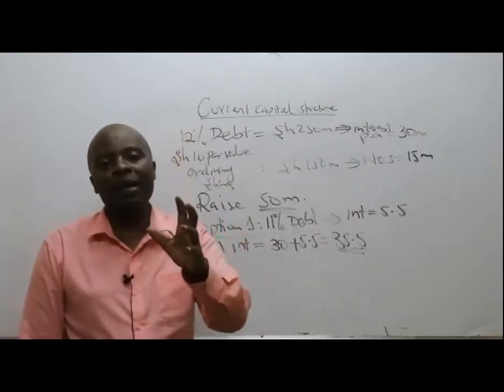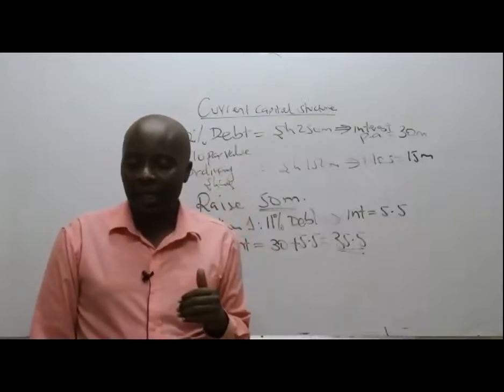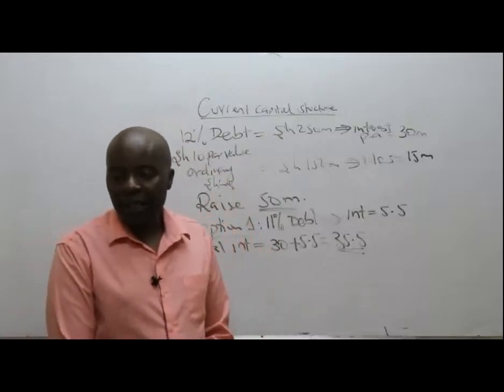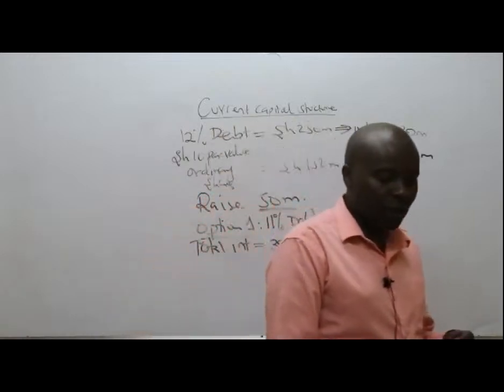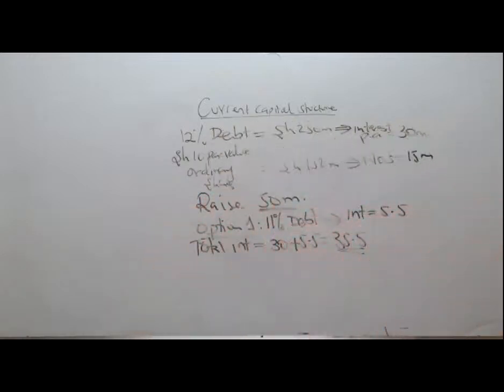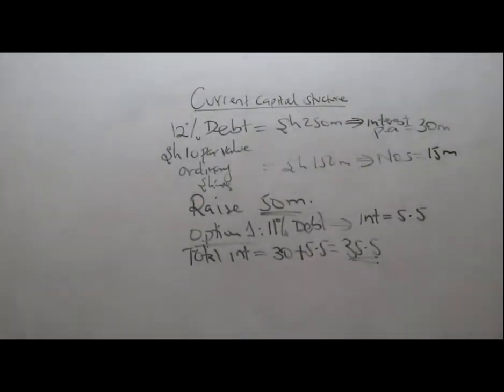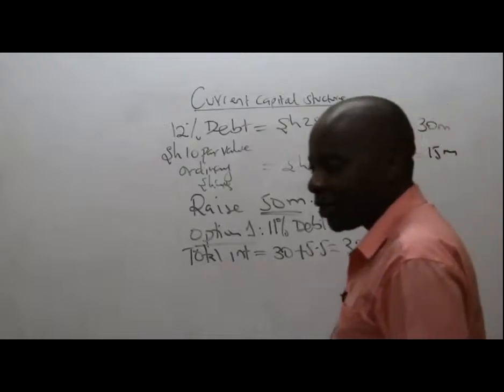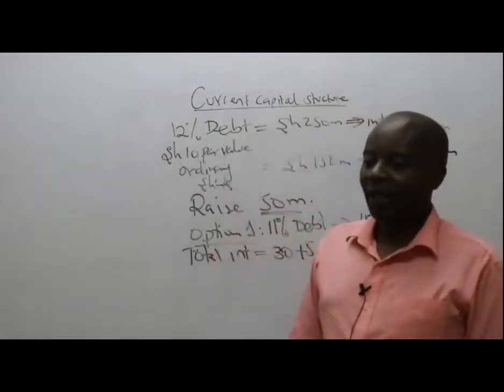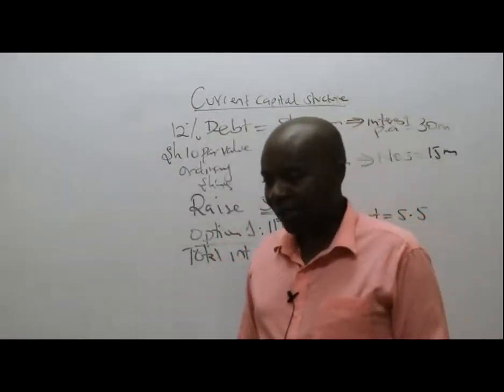Now, listen. Once I've been able to ascertain the total interest, the next thing I'll be required to do is to remember the formula of EPS. Could you kindly try to write down the EPS formula? Is there a student who is able to remember this EPS formula? They're trying, but not yet there. Nobody has gotten it right.